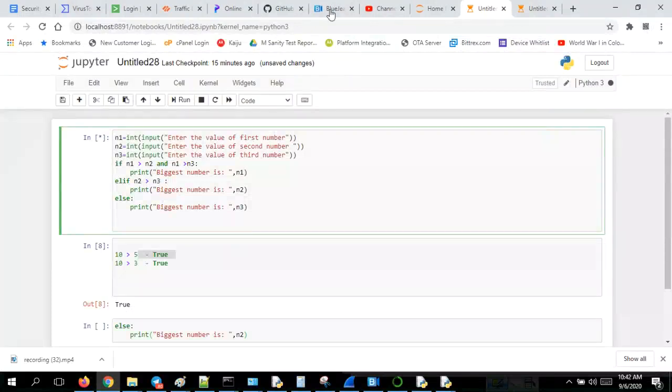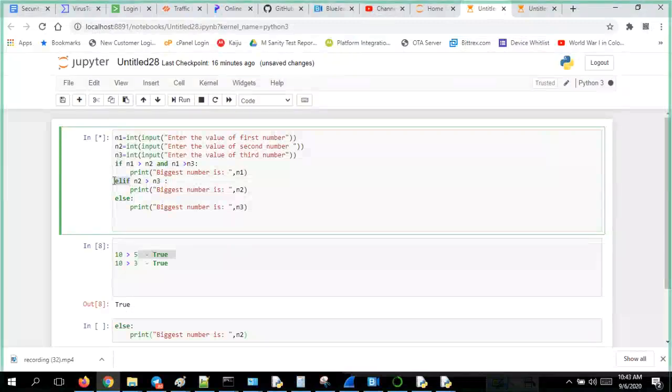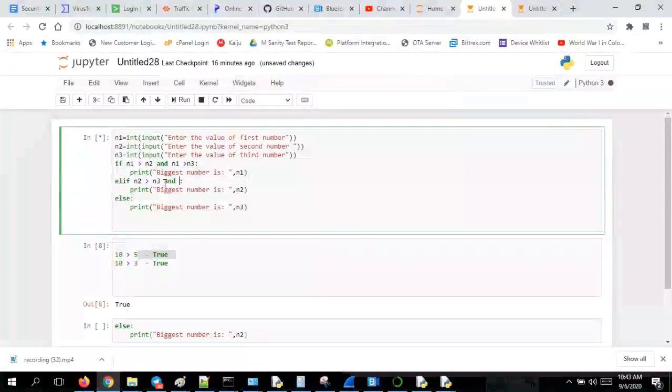Raghav: Here I have one small doubt. Yeah, go ahead. What is the difference between elif and else if here? No, you cannot put one more if here, so that's why they have given elif. That's it. If you want to write one more condition, any big condition, you can write it.